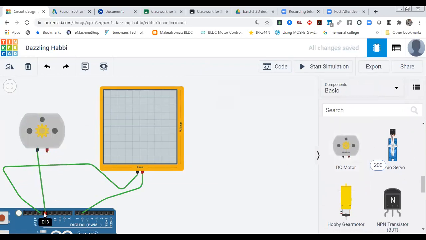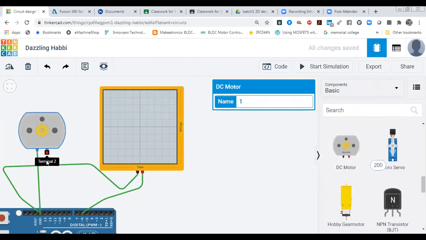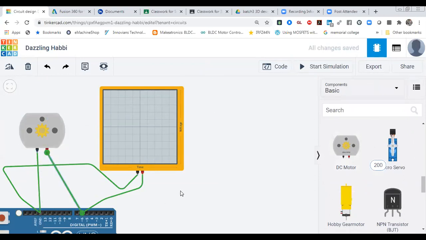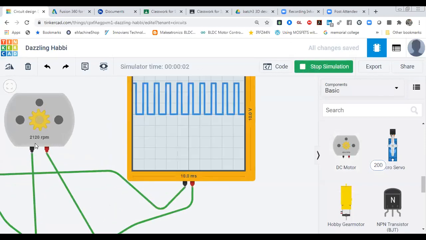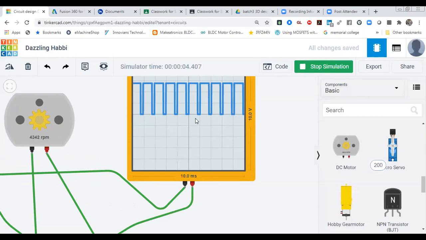So this one you can connect with ground. This one we are going to connect with pin 6, because we are giving output to pin 6. Now you can see the RPM of my motor is 2000 at this condition. After that my RPM will get increased according to my value. You can see the on time is more, off time is less. The value is 4000 something like that over here, that you can see in a very simple way. Okay, so that you can do it.